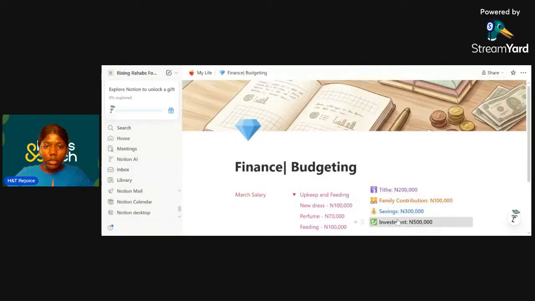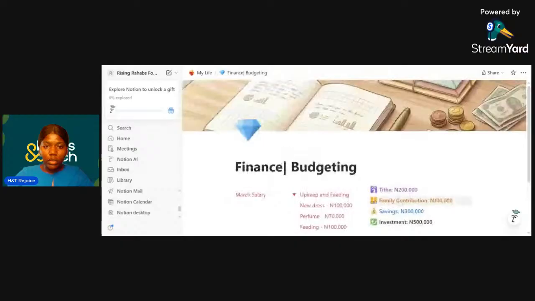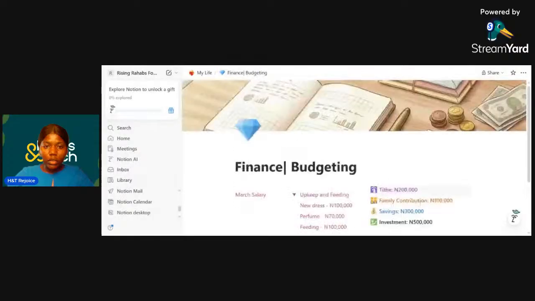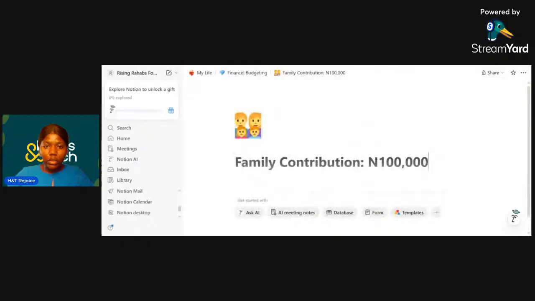If you also open her investment, you see that it opens up into something else. And you also see her listing, rice plantation, importation, fish pond, and the rest. All this is still inside her finance and budgeting. Let's say now for her tithe, you can put the account details of where you want to pay it to. Even for the family contribution, you can add the account or add who you're to send what to.